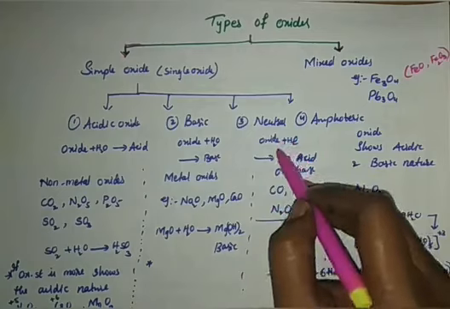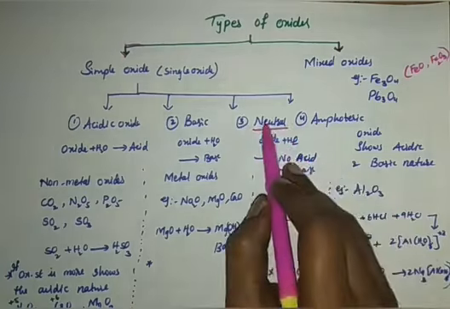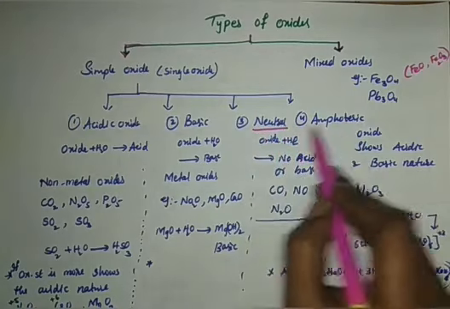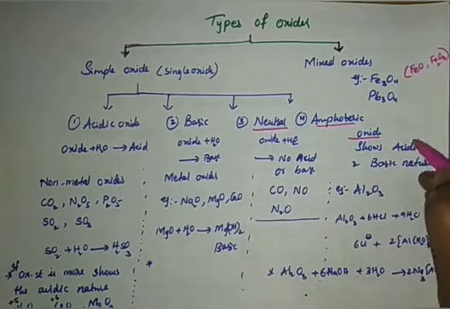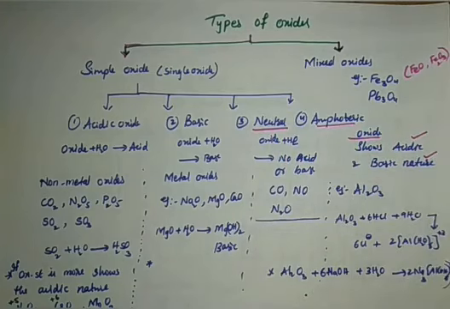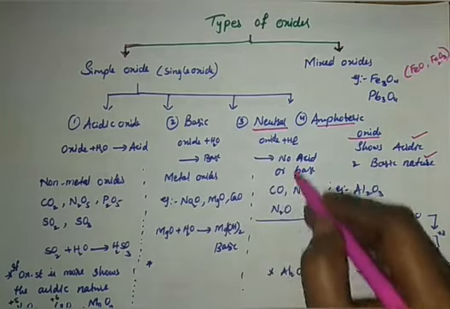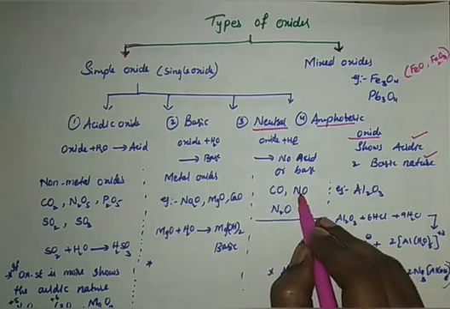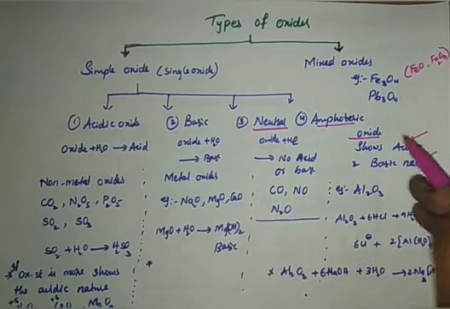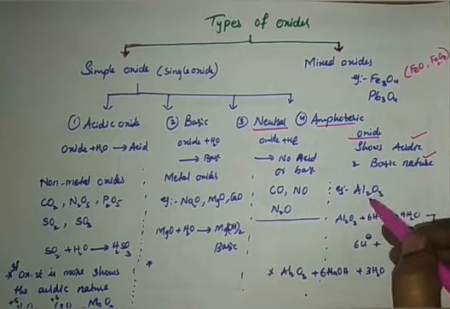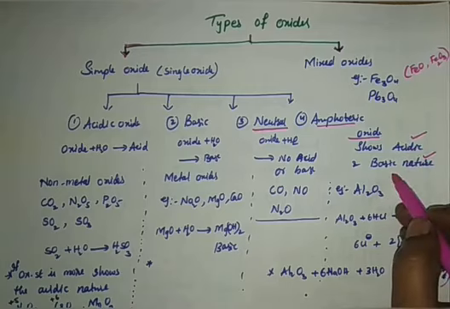And if it neither produces an acid nor produces a base, then it is called neutral. Please make a note, there is a lot of difference between neutral and amphoteric. An amphoteric oxide is one that shows acidic nature and basic nature, whereas a neutral oxide is neither acid nor base. The best examples are carbon monoxide, nitrogen monoxide, and nitrous oxide, N2O. The best example of an amphoteric oxide is Al2O3. That means it shows acidic nature and it shows basic nature.